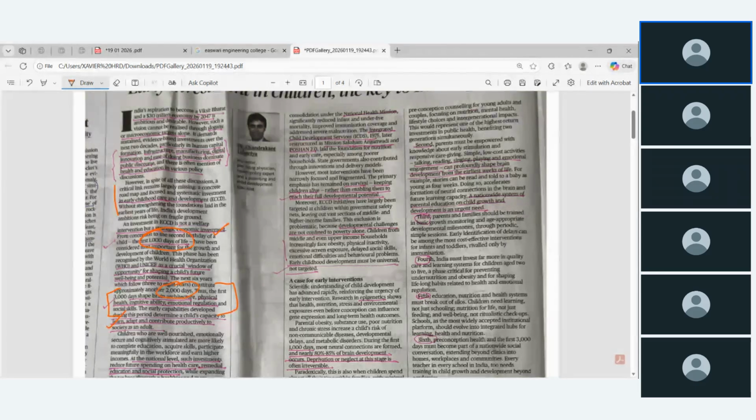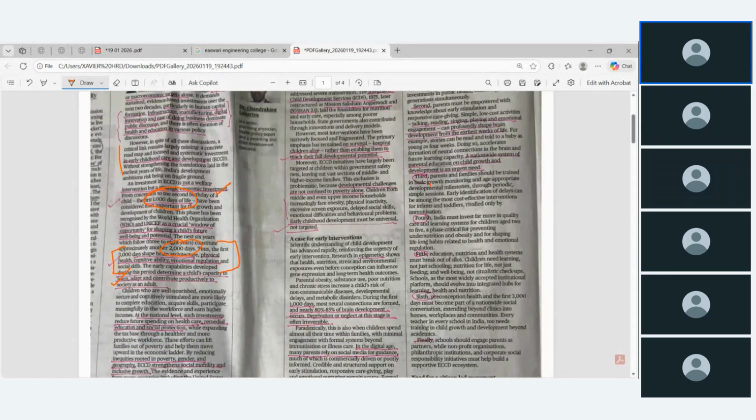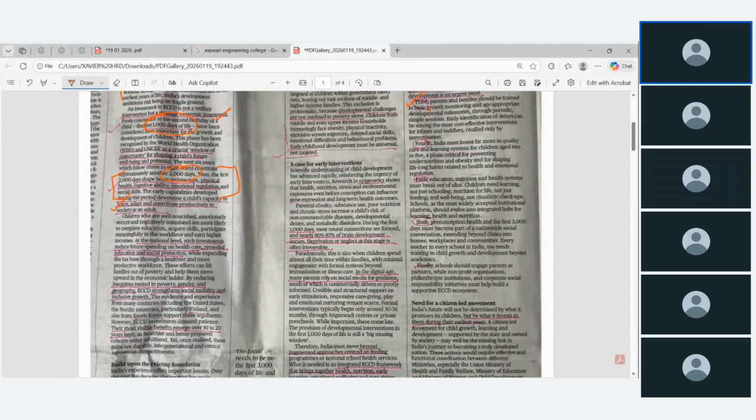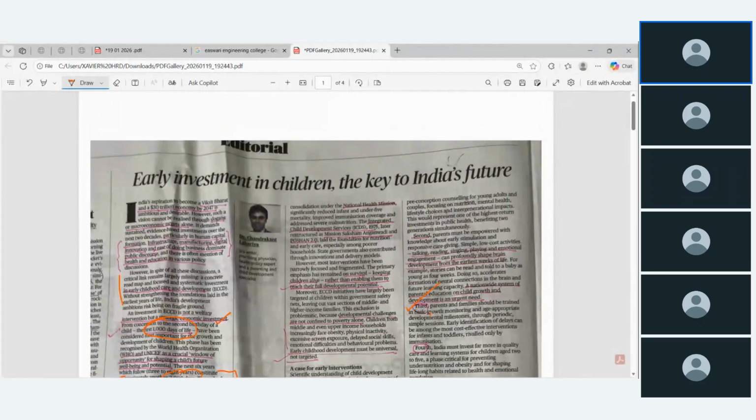Immediately, we have to take care of children at various levels, as discussed here. The first, India needs structured premarital and preconception counseling for young adults and couples, focusing on nutrition, mental health, lifestyle choices.